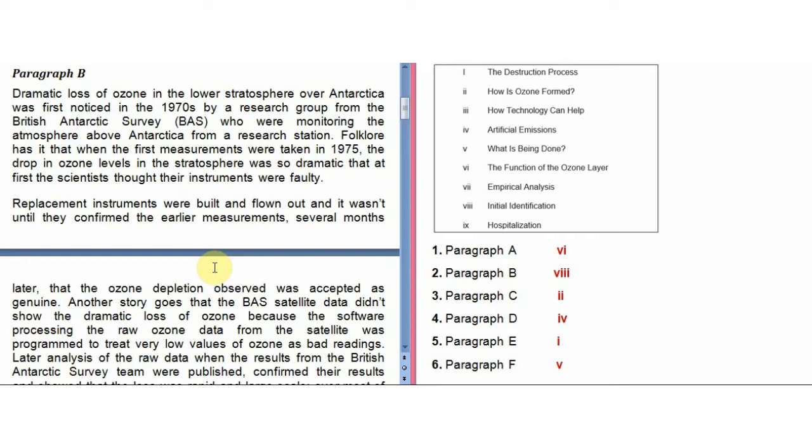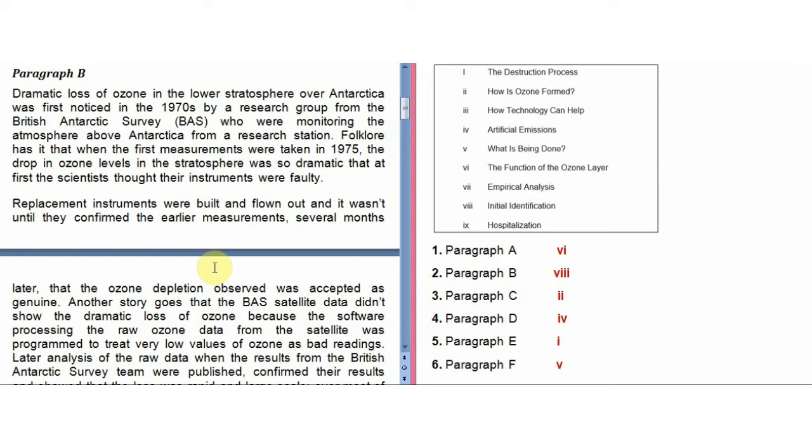The drop in ozone levels in the stratosphere was so dramatic that at first the scientists thought their instruments were faulty. Replacement instruments were built and flown out, and it wasn't until they confirmed the earlier measurements several months later that the ozone depletion observed was accepted as genuine.